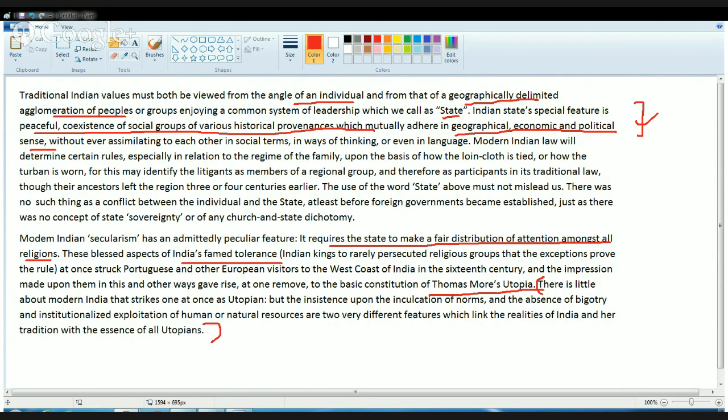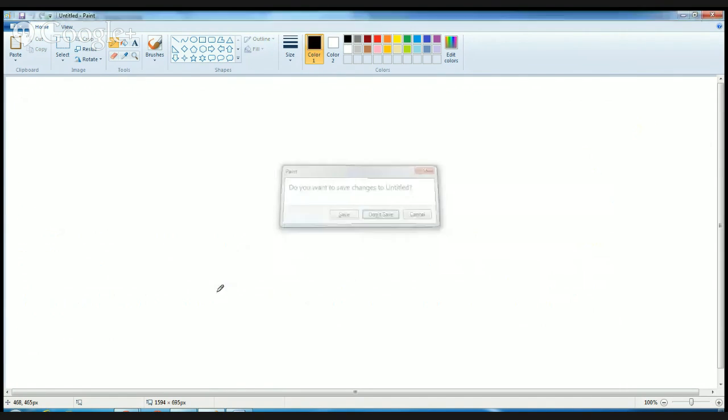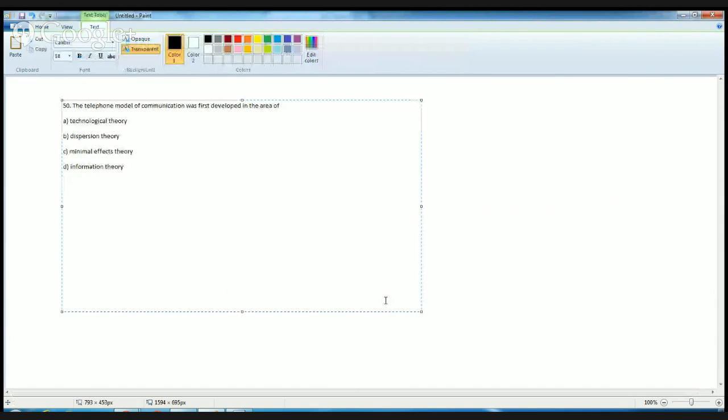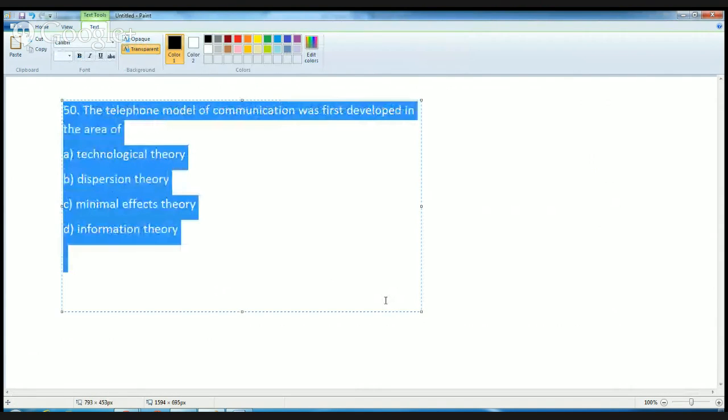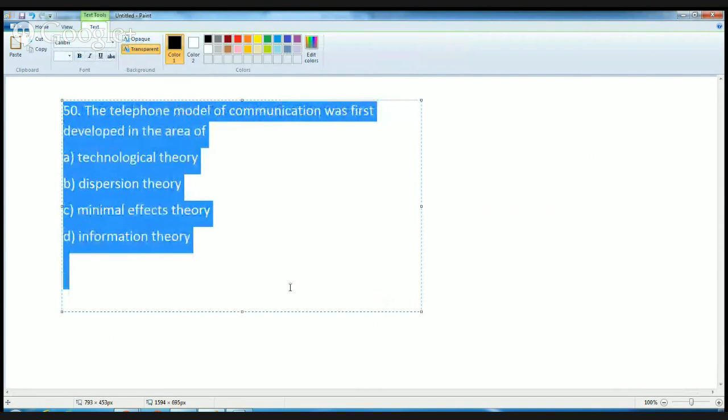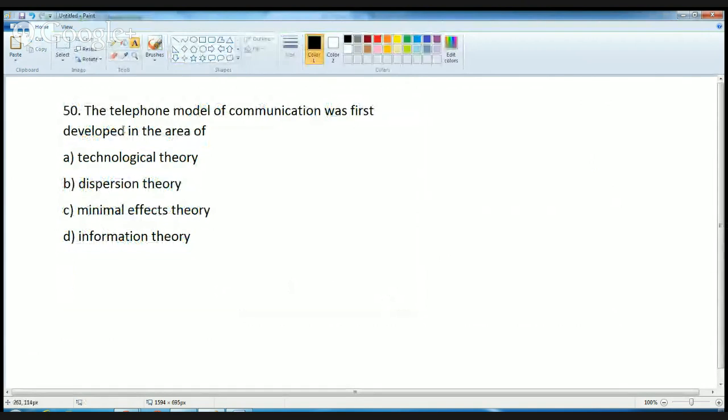I hope this reading comprehension section is clear. In reading comprehension, wherever and whenever you feel confused or unclear about a concept, UGC has a very good option because it gives a translation in Hindi. No other exam for reading comprehension gives translation in Hindi so explicitly. Once you read it in another language, you are clear about the meaning of the concept. Now the next question is, the telephone model of communication was first developed in the area of.